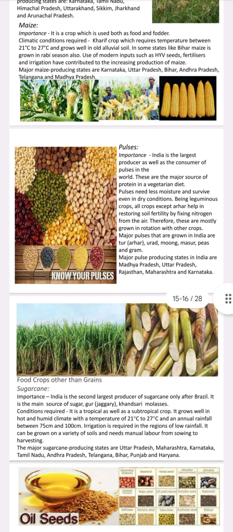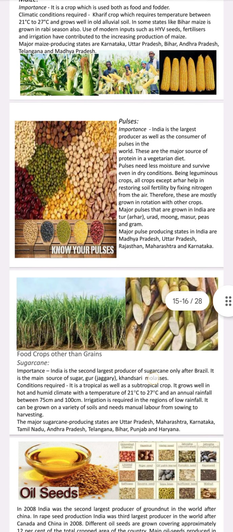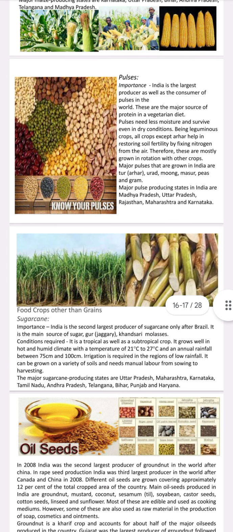Pulses. Pulses are an important crop, but they are neglected. But pulses are important. India is the largest producer as well as consumer of pulses in the world. These are the major source of protein in a vegetarian diet. Pulses need less moisture and survive even in dry conditions. Being leguminous crops, all except arahar, meaning red gram, help in restoring soil fertility by fixing nitrogen from the air. Therefore, they are mostly grown in rotation with other crops.